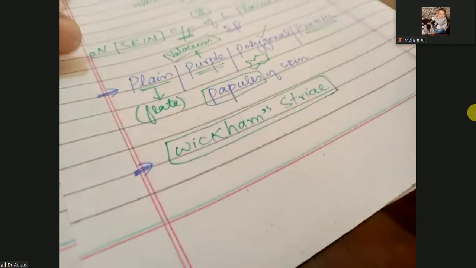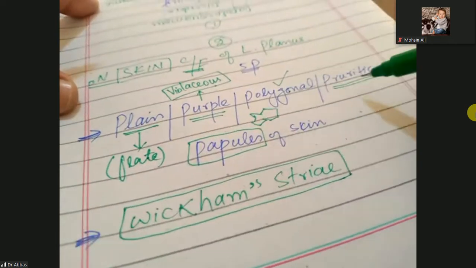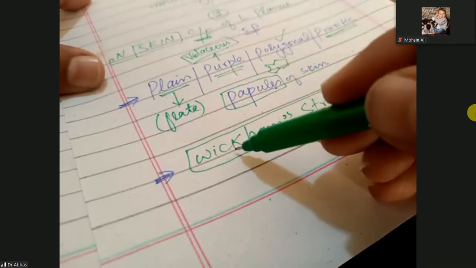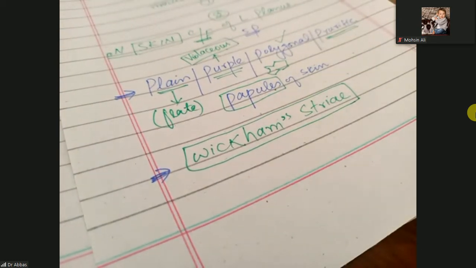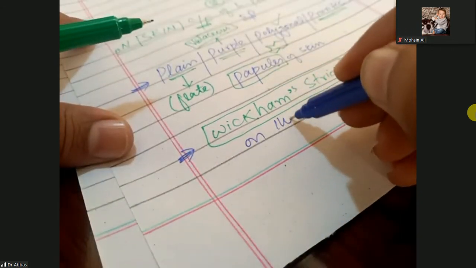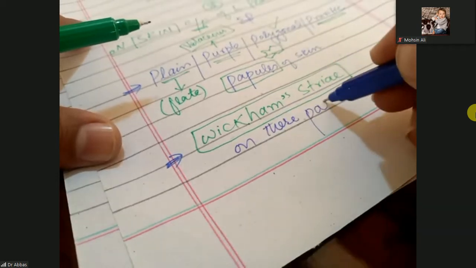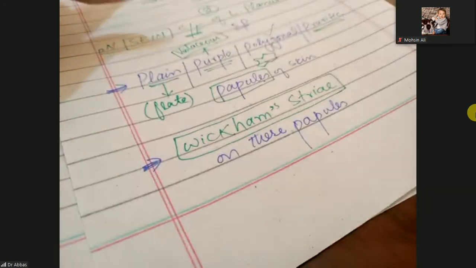When you observe these flat, violaceous, polygonal, pruritic papules carefully, you will observe Wickham's striae. So what are Wickham's striae? Wickham's striae are white reticular patterns on these papules.